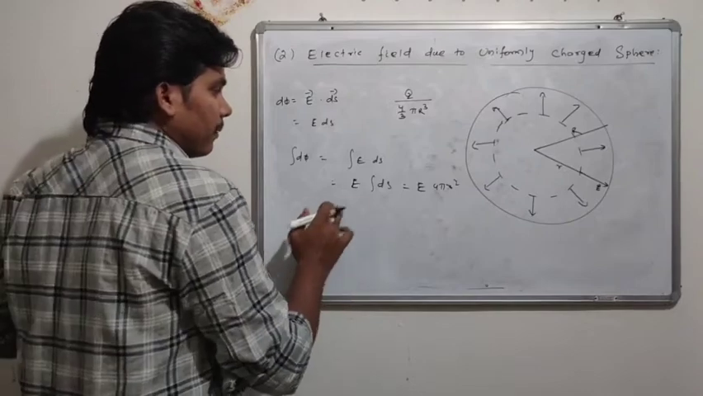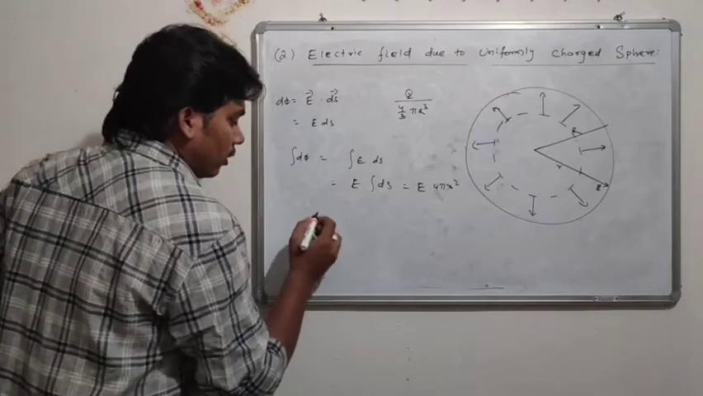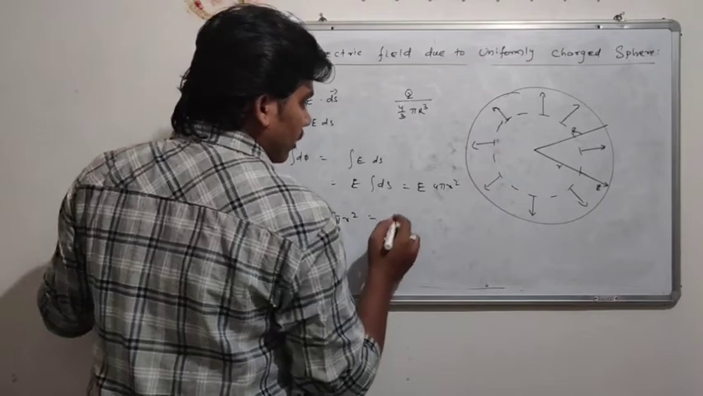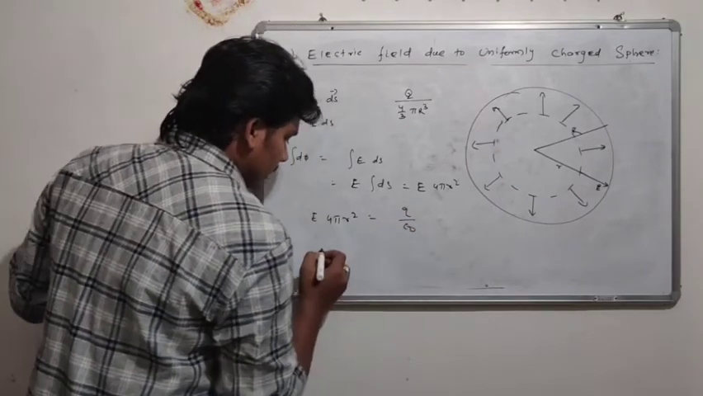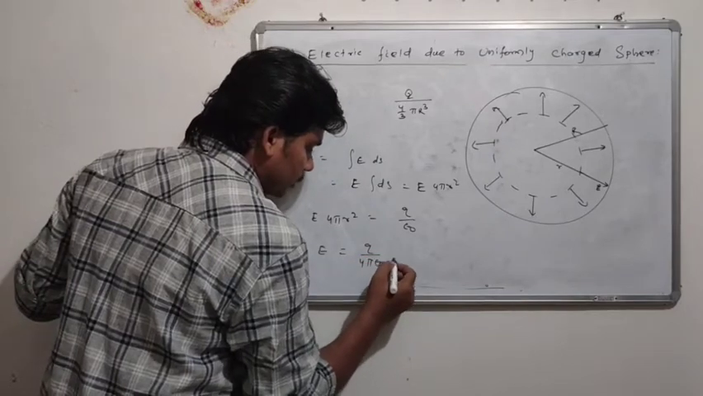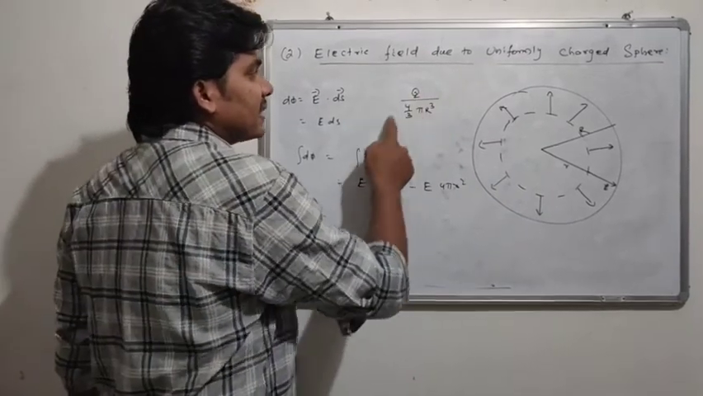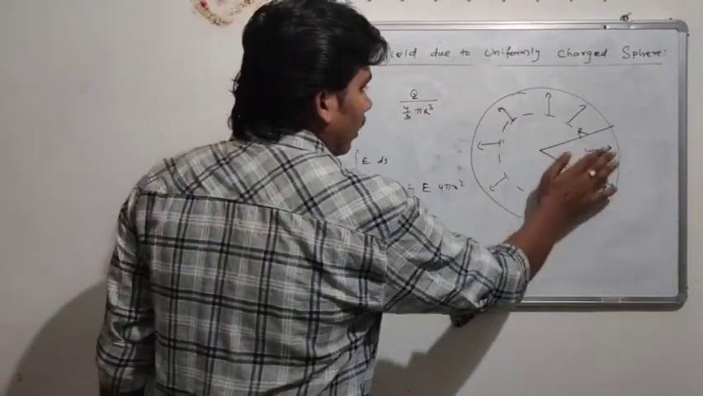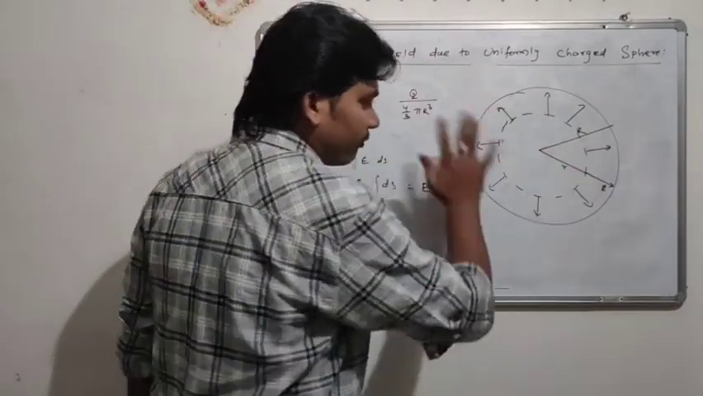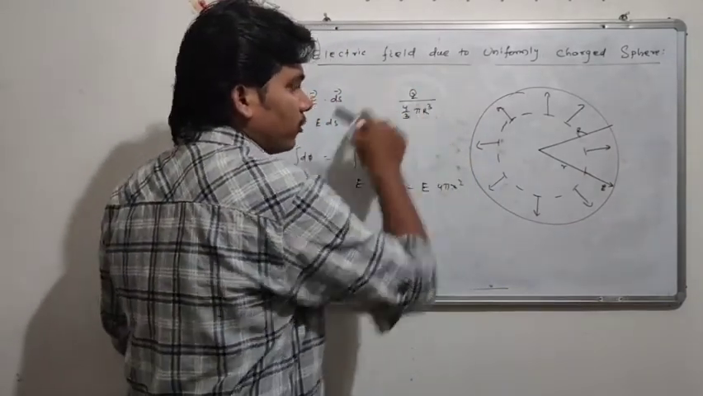First we will equate this with Gauss law. E into 4 pi r square is equal to q by epsilon naught. This would be E equal to q by 4 pi epsilon naught r square. But one thing, see, this is the charge enclosed within this, as this is the charge uniformly distributed within the volume. Hence, for each volume, this much amount of charge is there.